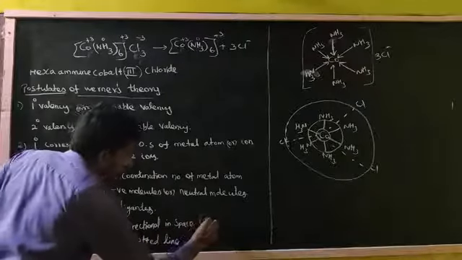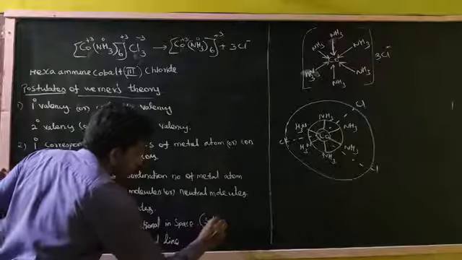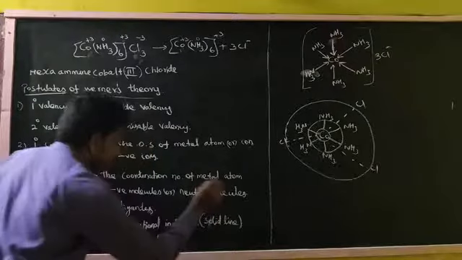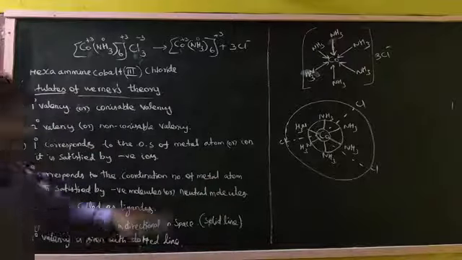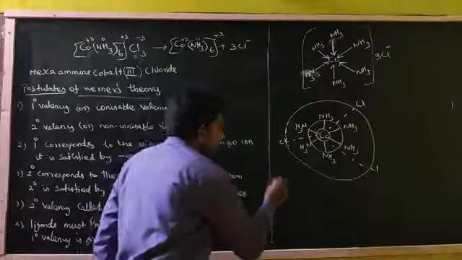Directional nature means solid line. This one, primary valency, dotted line. Now, point number 5.